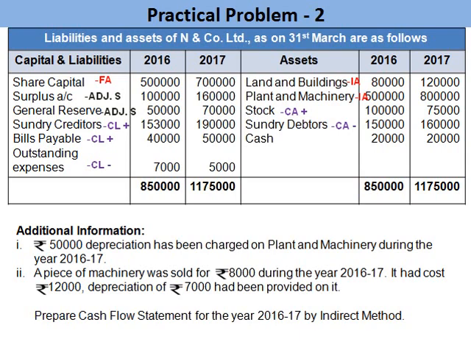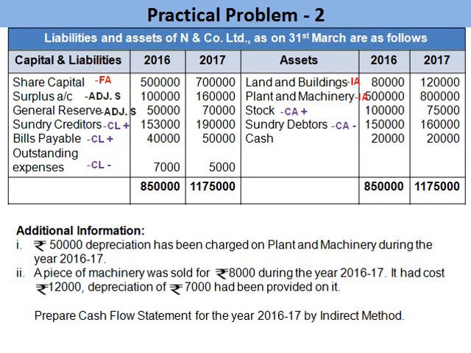And the second, a piece of machinery was sold for rupees 8,000 during the year 2016-17. So this will also be credited in plant and machinery account. And machinery sold for rupees 8,000, it is a cash inflow in investing activity. Then it had cost rupees 12,000. Depreciation of rupees 7,000 had been provided on it. Cost of machinery 12,000, depreciation 7,000. So the balance value of machinery is 5,000.